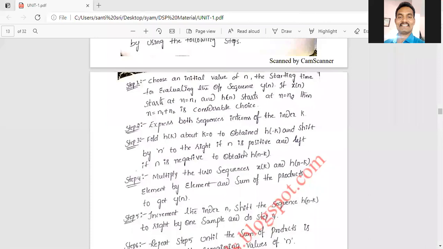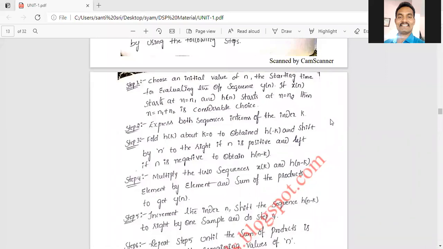What is step 2? Step 2 is express both sequences in terms of the index k. So replace n by k. Fold h of k about k equal to 0 to obtain h of minus k, and shift by n to the right if n is positive and left if n is negative to obtain h of n. Already these things were over, so we have done some problems also based on these steps.